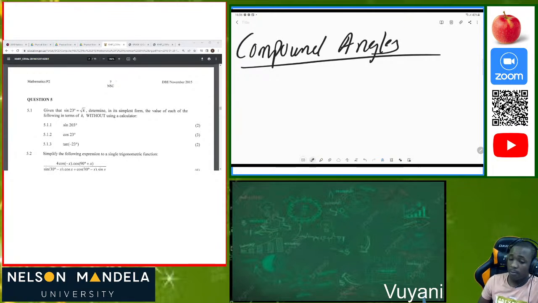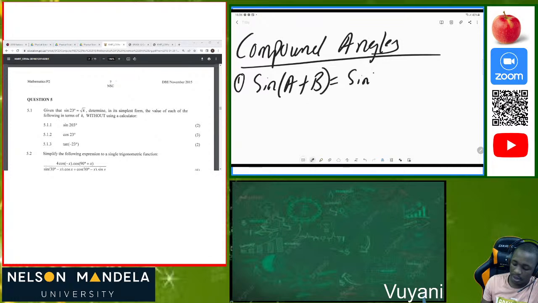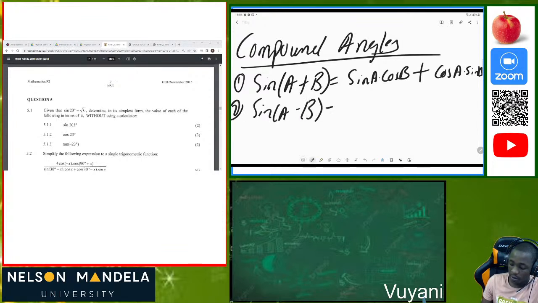Number one, we have the compound angle of sine of a plus b, which is always equal to sine a times cos b plus cos a times sine b. Number two, we have sine of a minus b, which is always equal to sine a times cos b minus cos a times sine b.